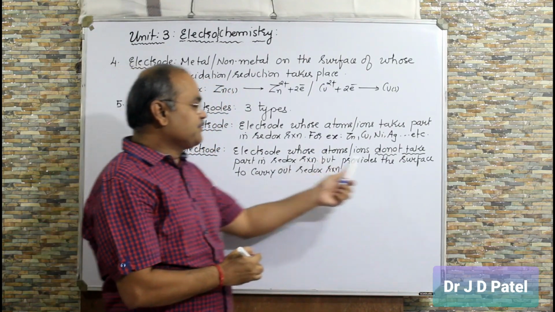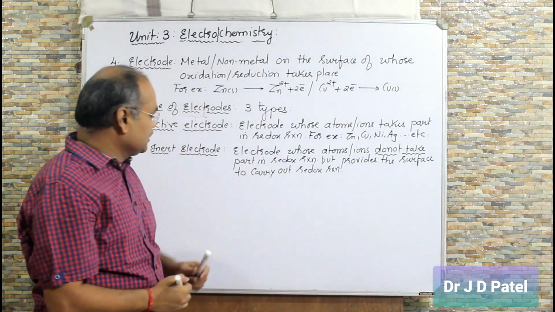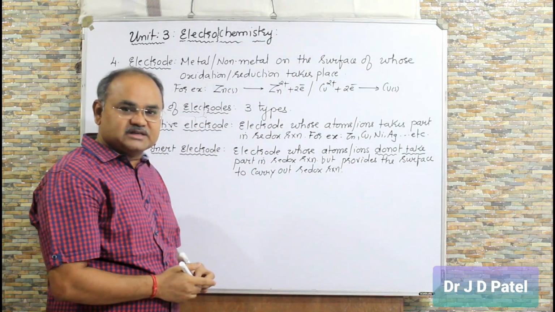Those that just provide the surface to carry out redox reaction are called inert electrode. They are not taking part itself in the redox reaction, right?